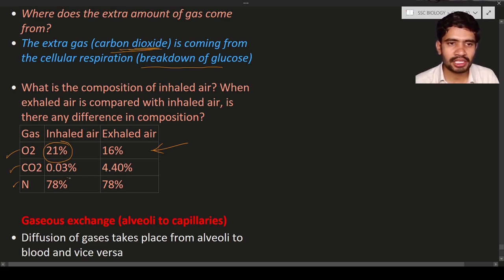And here you can see the nitrogen gas is not going to change, 78 percent in the inhaled air, and also 78 percent in the exhaled air. What does it indicate? It indicates that nitrogen is not utilized and nitrogen is not produced during the respiration process or breathing process.